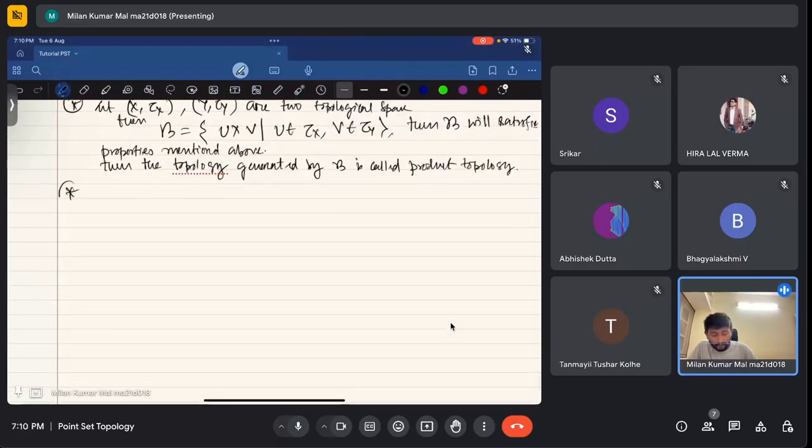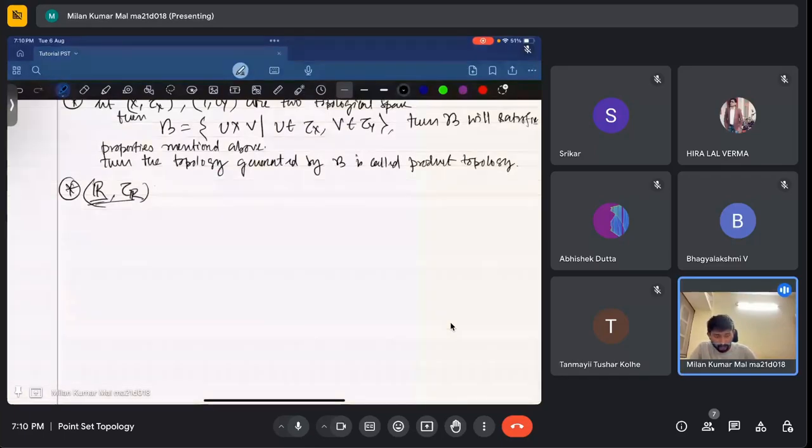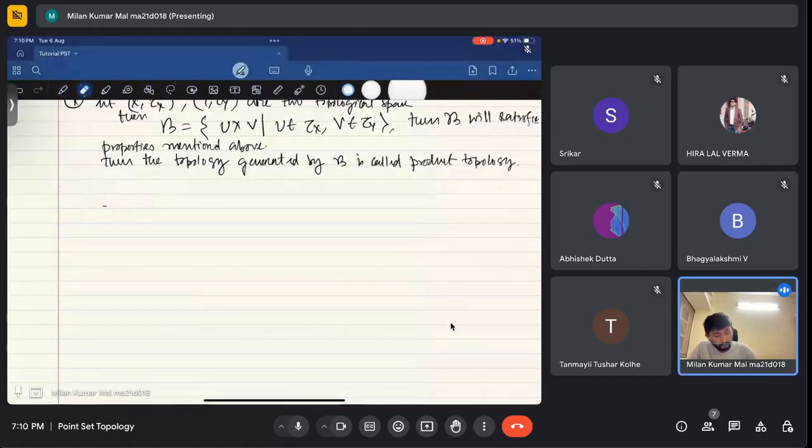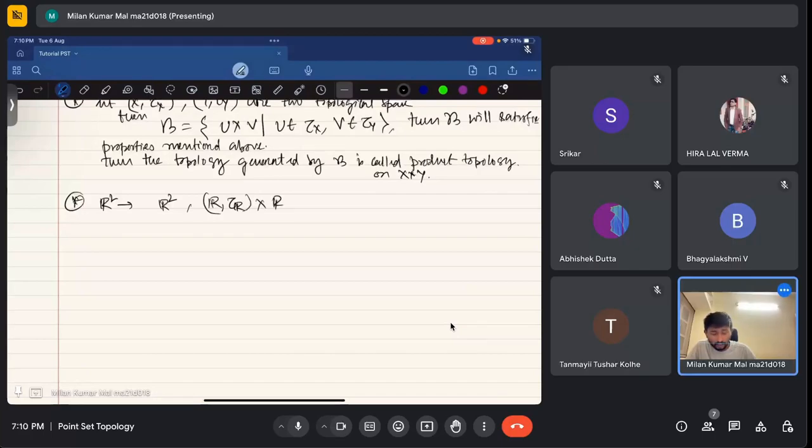And one more fact is that, for example, if I take R, it will have a standard topology. This is called the product topology on X cross Y. Now if I take R square, it should have the standard topology, and I also get a topology on R square as the product of the topology tau of R cross R. Also, R square has a product of standard topology.